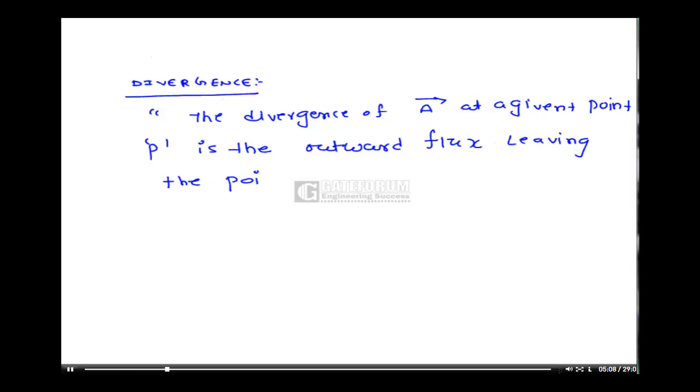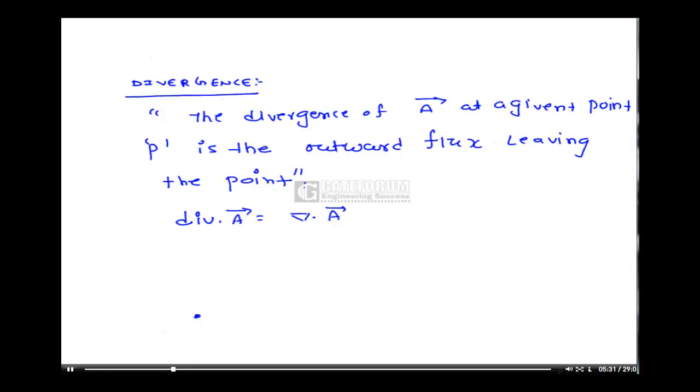It is defined as div A bar, also written del dot A bar. So the divergence of A bar at any given point is the outward flux leaving the point.